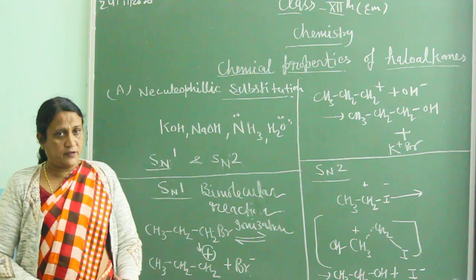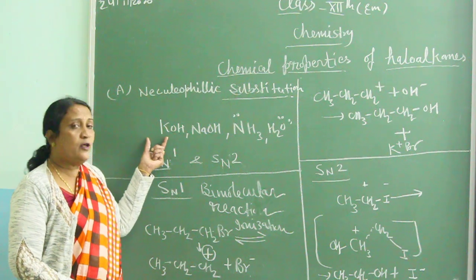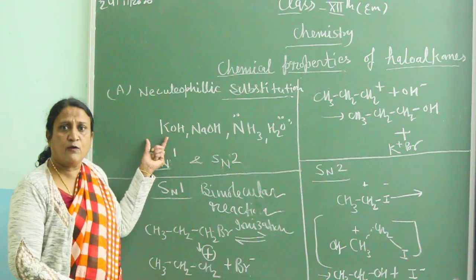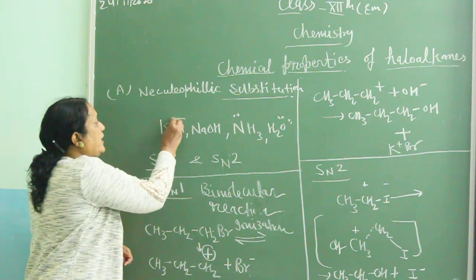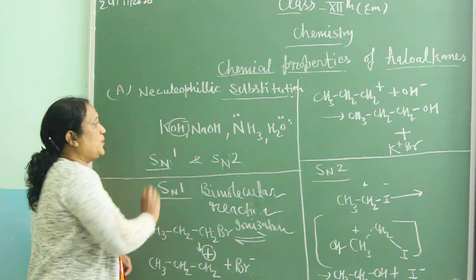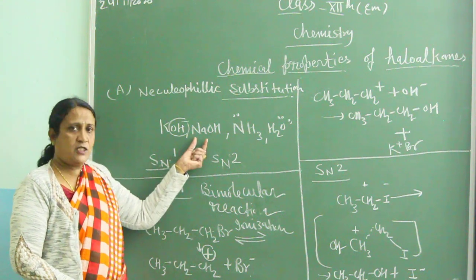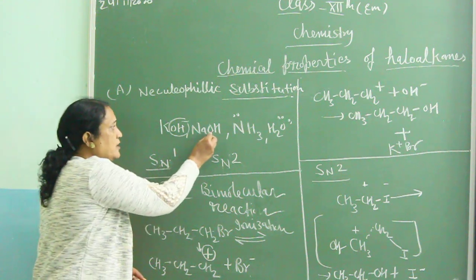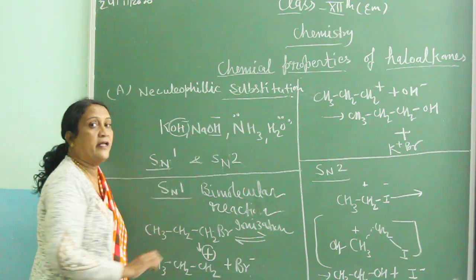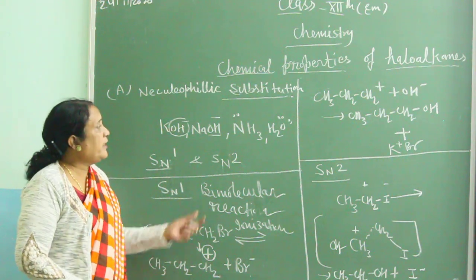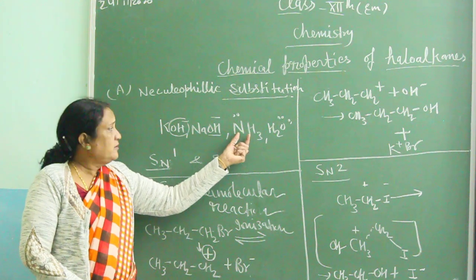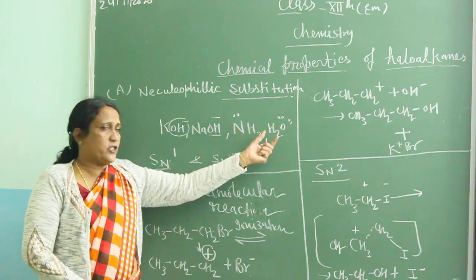when they form the bond. Here I am giving you a few examples of nucleophiles: KOH, in which the attacking species is OH minus, and NaOH, where the attacking species is OH minus, which has a negative charge and loves the nucleus. Whereas neutral ones are ammonia and water.